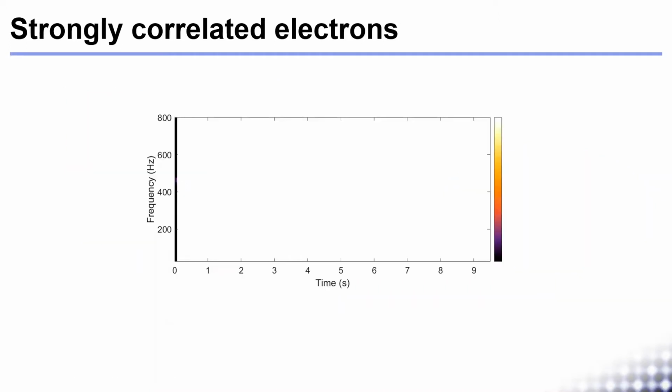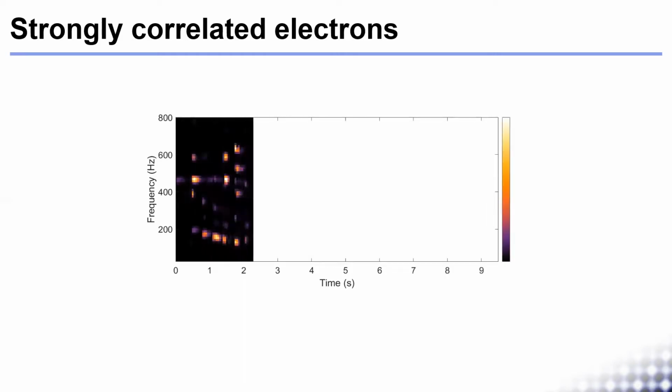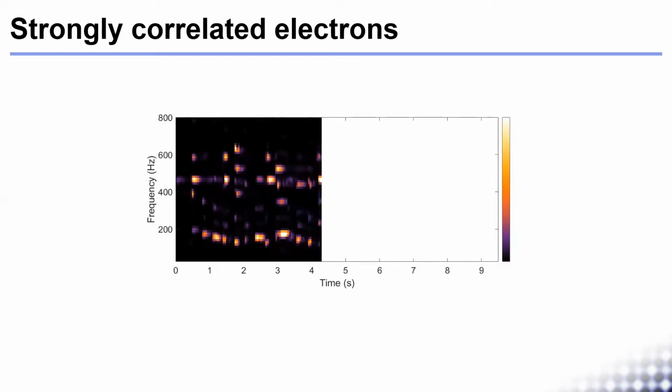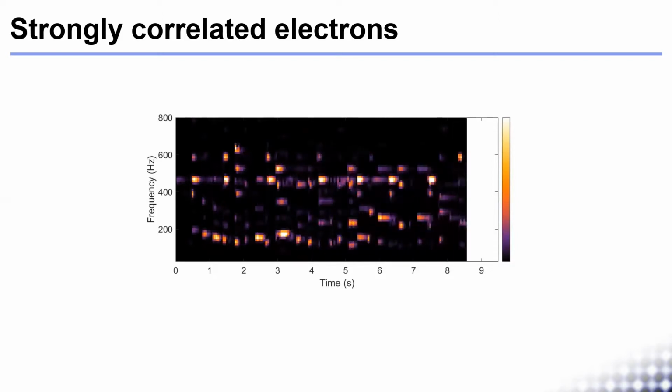To give an idea of what I mean by strongly correlated, imagine you are listening to music. Here I will play a track of someone playing the piano, and I plot the power spectral density of the Fourier transform as a function of time and frequency. You can hear the individual notes and melody, and you can see the beats appearing in the power spectral density as the notes are played.